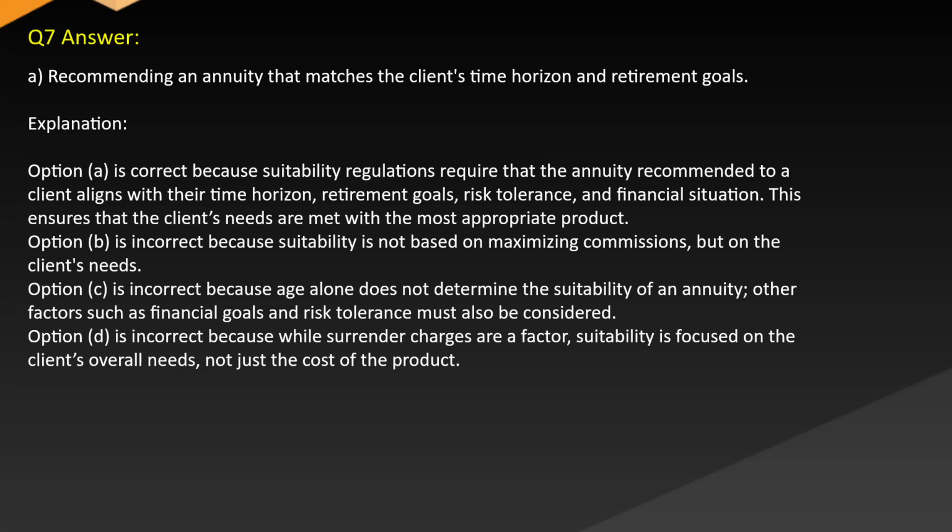Option B is incorrect because suitability is not based on maximizing commissions, but on the client's needs. Option C is incorrect because age alone does not determine the suitability of an annuity. Other factors such as financial goals and risk tolerance must also be considered. Option D is incorrect because while surrender charges are a factor, suitability is focused on the client's overall needs, not just the cost of the product.